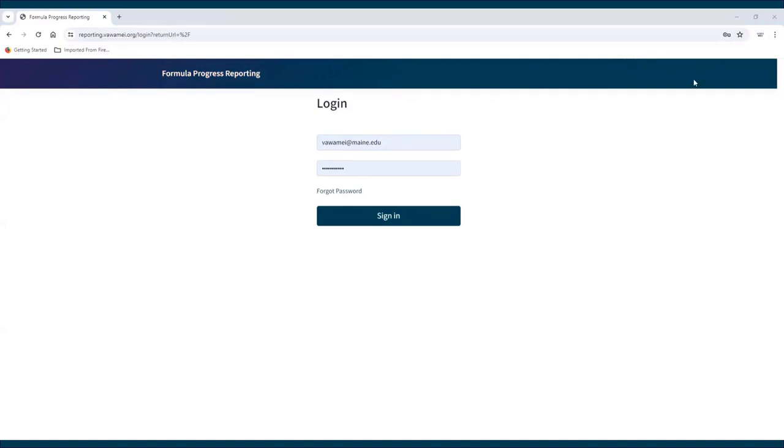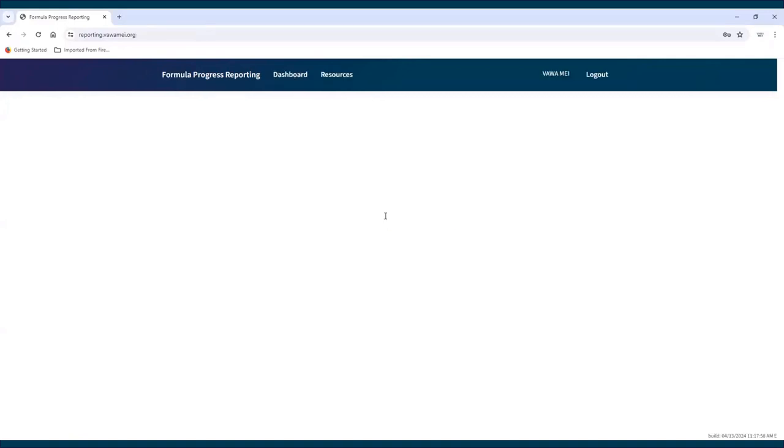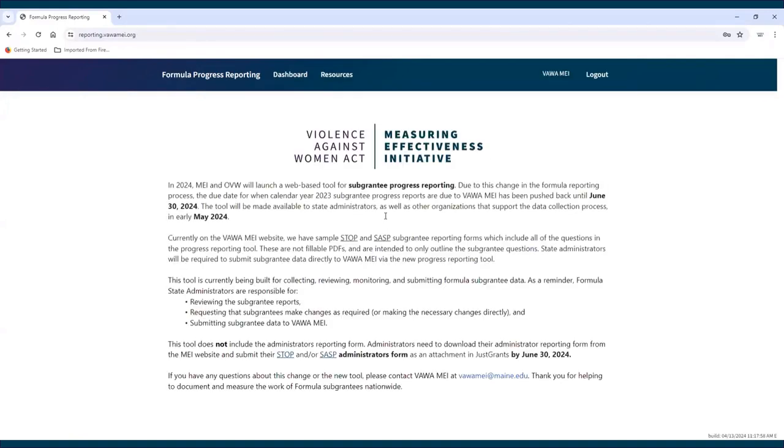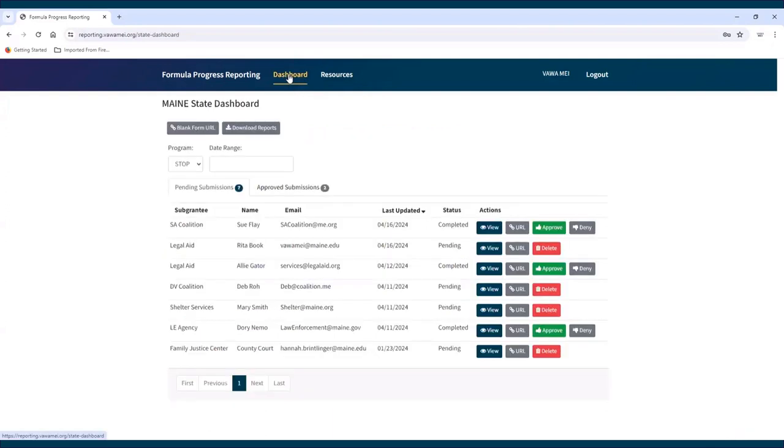Navigating the dashboard. Once logged into the tool, state administrators will first be brought to the home page. Navigate to the dashboard by clicking Dashboard at the top of the page. From the dashboard, state administrators can generate links to blank subgrantee reports, monitor subgrantee reports in progress, review submitted subgrantee reports, and approve and submit subgrantee reports to MEI. State administrators cannot directly communicate with subgrantees through the tool. State administrators will need to communicate with subgrantees outside of the tool in whatever way works best for them.